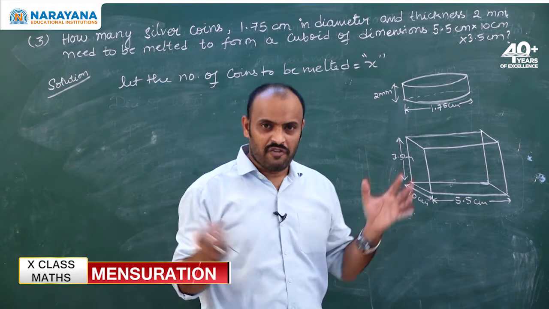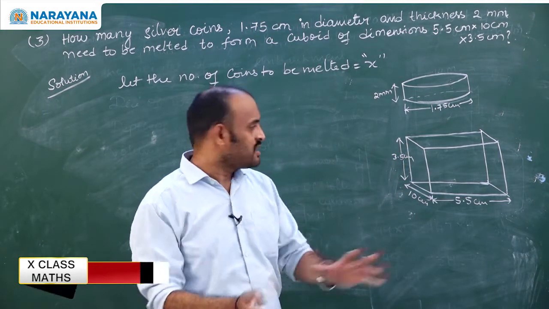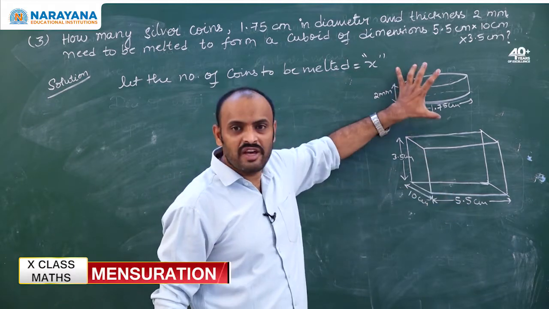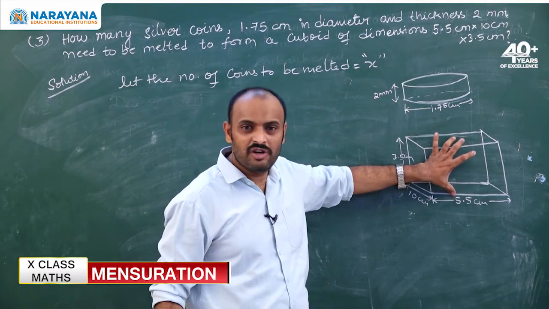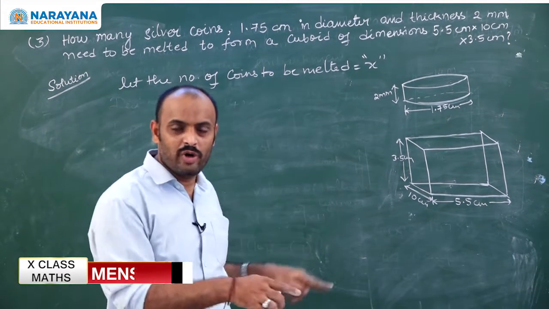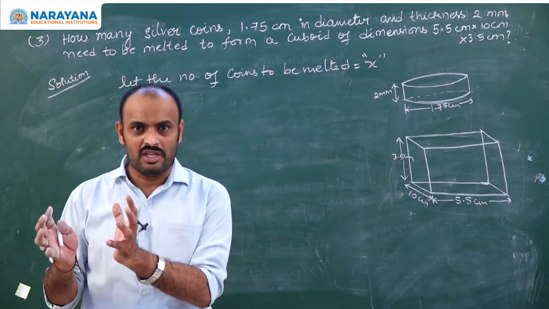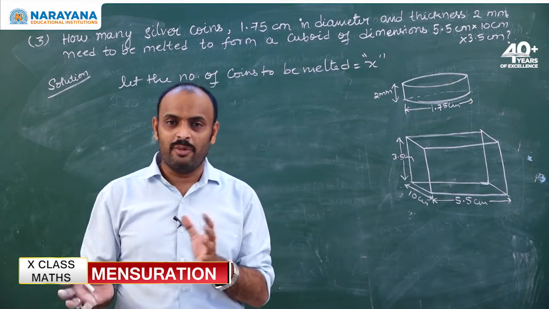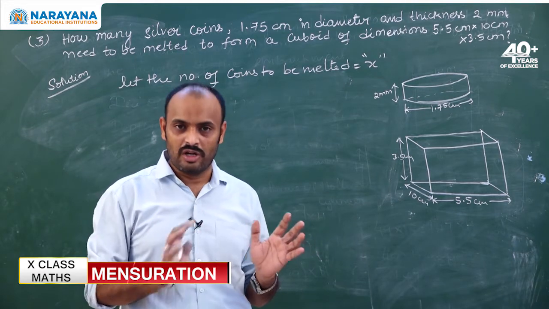That means, if I melt x coins, it gives a cuboid. That means the volume of x coins is nothing but the volume of the cuboid, because I am melting these many coins to form a cuboid. Whatever volume these x coins have, the same volume the cuboid will have. The shape only will be changed, not the volume.